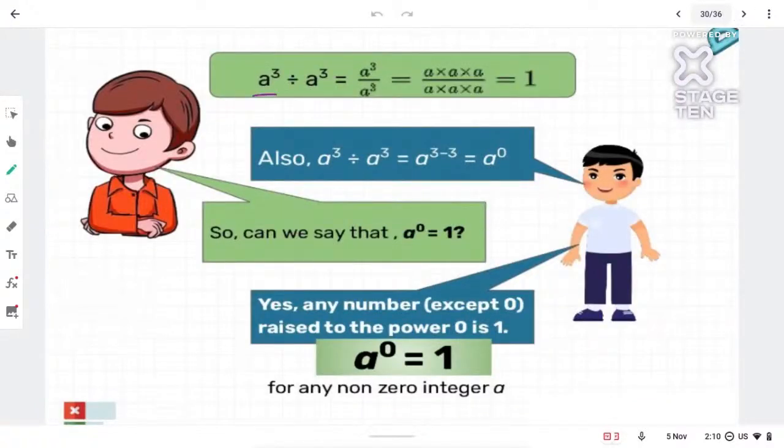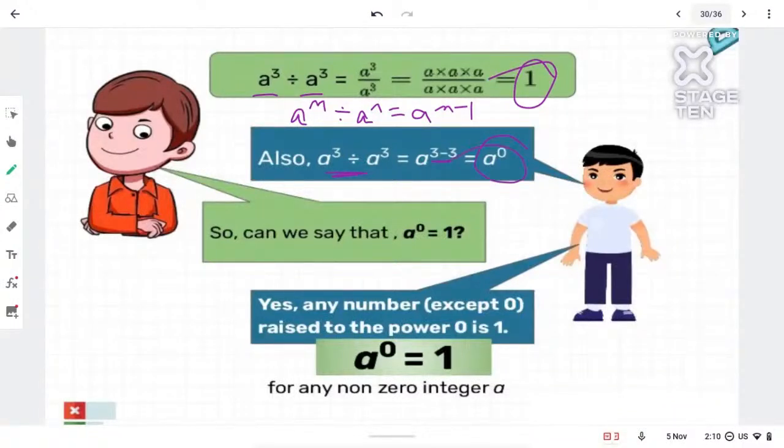So, what about 0? A raised to 3 divided by a raised to 3, what will be the answer? We said that we can write it as 1, since all of them get cancelled. Now, using my other law, a raised to m divided by a raised to n gives a raised to m minus n. So if I subtract the powers, I will get a raised to 0.